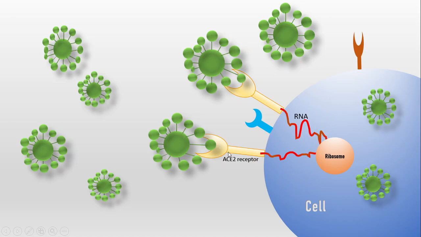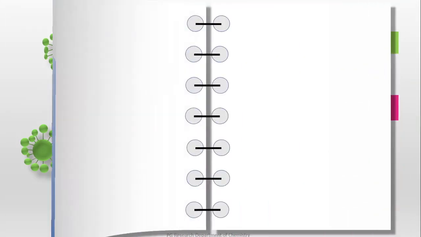Or else another way is to identify the key features of existing ACE2 receptor inhibitors and analyze their structure-activity relationship and design drugs by suitable modifications to improve efficiency. This is ligand-based drug design. So hope you have got a clear idea about structure-based and ligand-based drug design. Now we can go to molecular docking.